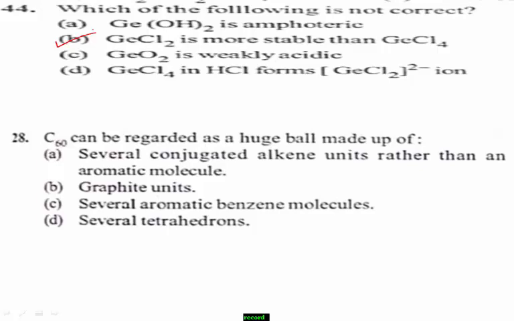Remember, C60 is a type of fullerene. It has cage-like fused ring structures. It resembles a soccer ball structure made up of 20 hexagons and 12 pentagons. Therefore, the right answer for this question is option A.